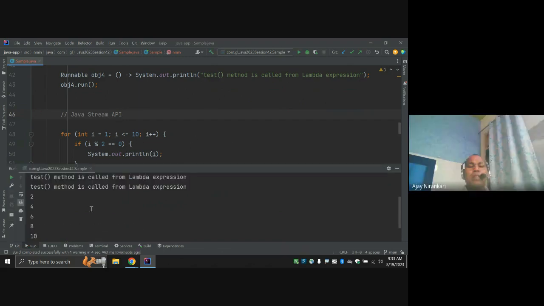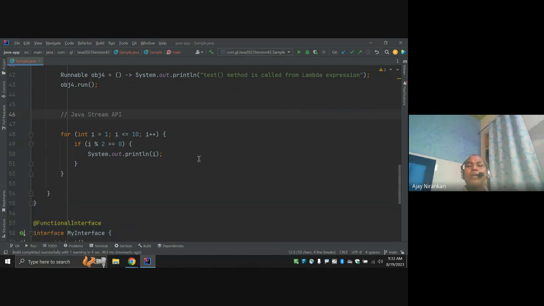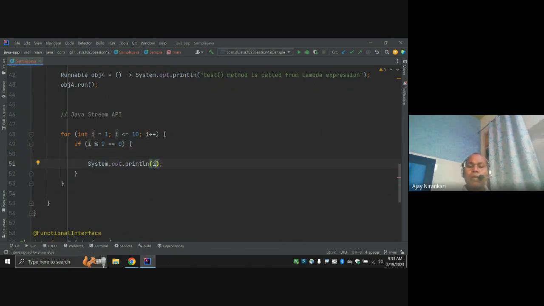And let's say I want to multiply each by 2, a double of it. Whatever value I have, I multiply by 2, store it in an int called double it, and print double it.